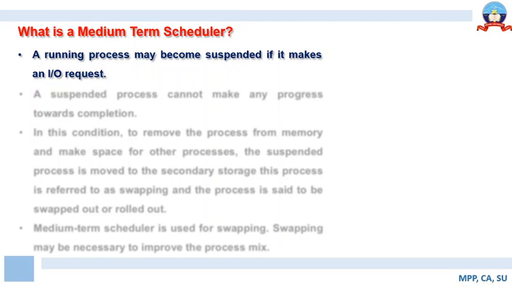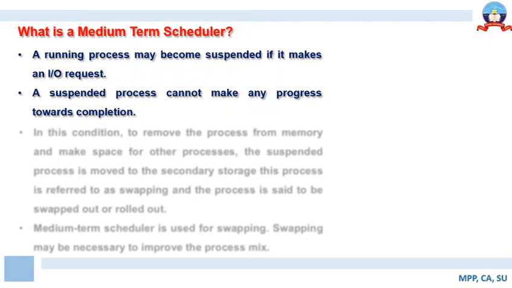So whenever a job is to be suspended because of the varied reasons, the job is to be placed in the ready queue. Now for such migration, what you need is a scheduler. A running process may become suspended if it makes an IO request. A suspended process cannot make any progress towards completion. So this is to be understood. Unless the necessary resource or the interrupted process is assigned the CPU or the IO devices, a suspended process may not progress towards completion.